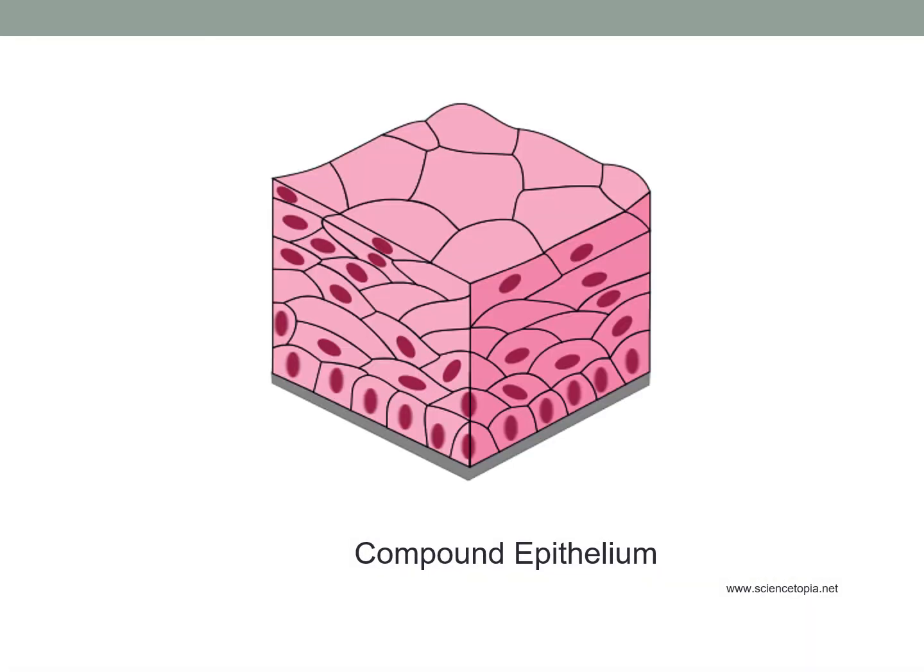So this is the picture of compound epithelium. Here we can see a large number of cells placed one upon the other. So therefore it is called compound epithelium. There are multiple layers of cells in compound epithelium.